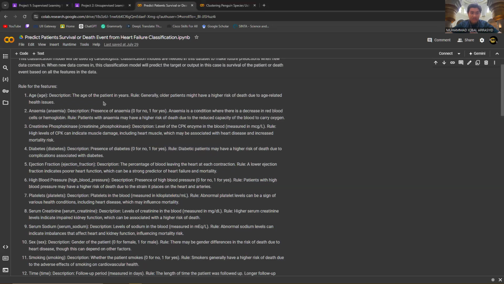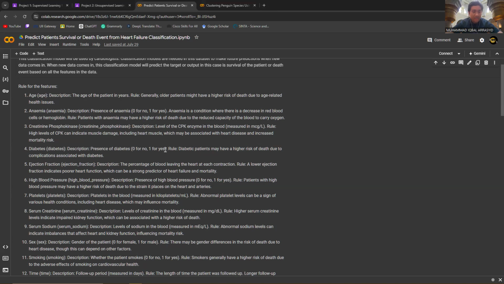I will explain. The first one is age. The rule is generally older patients might have a higher risk of death due to age-related health issues. The second one is anemia. The rule is patients with anemia may have a higher risk of death due to the reduced capacity of the blood to carry oxygen. The third one is creatinine phosphokinase. The rule is high levels of CPK can indicate muscle damage, including heart muscle, which may be associated with heart disease and increased mortality risk.